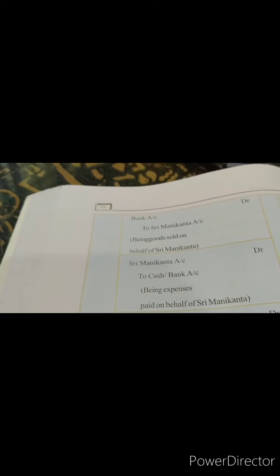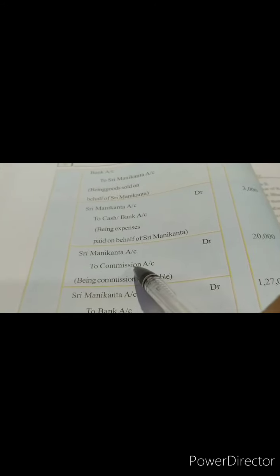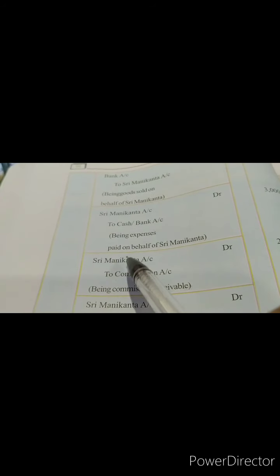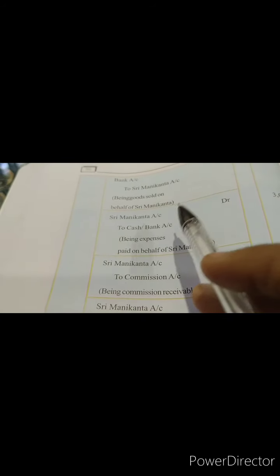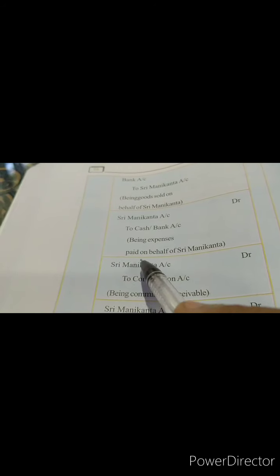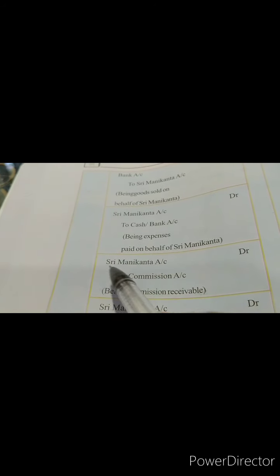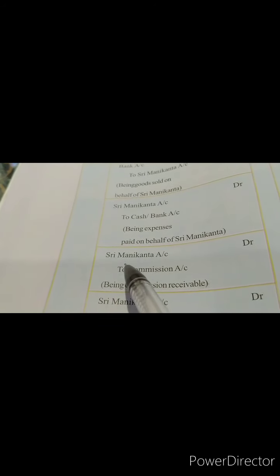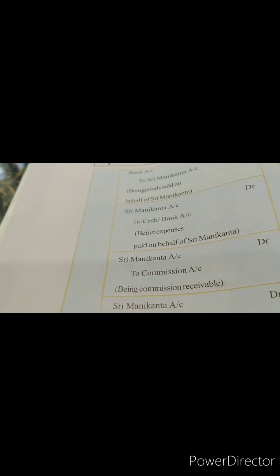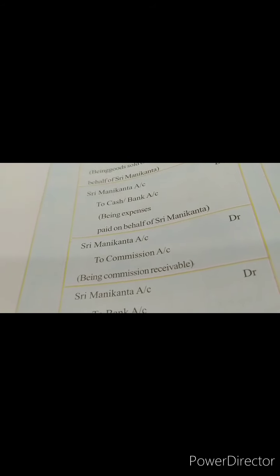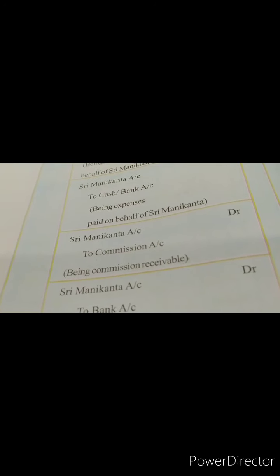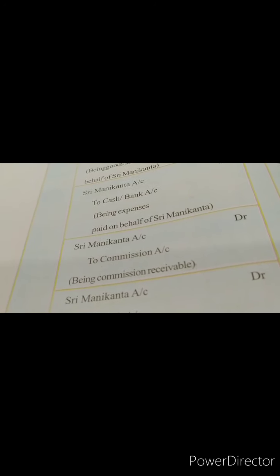And after that, commission. When commission is received, how do we write the journal entry? Cash account debited to commission account in the books of consignee. But did he receive cash? No. Yet to be paid by whom? Sri Manikantha. That is why the consignor will be debited and commission will be credited. That is why if you see the description also, being commission receivable is written.